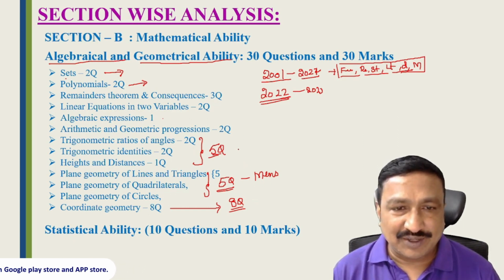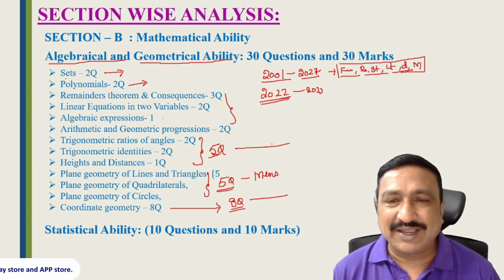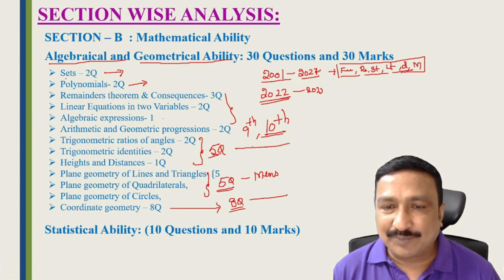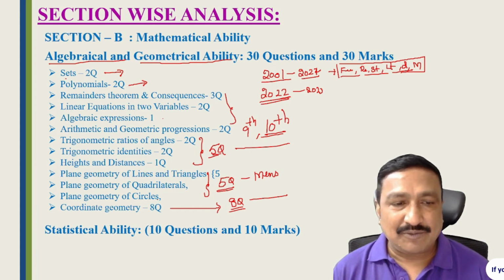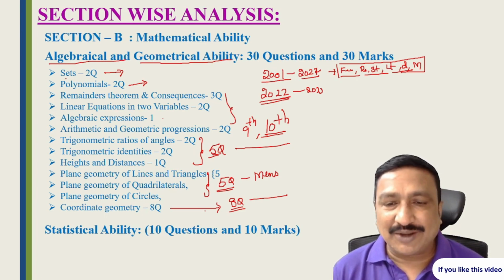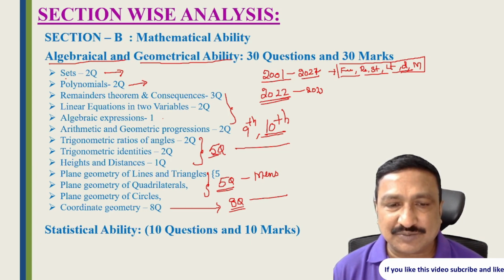If you want to prepare for these topics, take any 10th class textbook, or if you are very good in 9th class also, we can take 9th class and 10th class textbooks and prepare all the concepts. If you prepare all the concepts, you can remember the basics very easily. For example, if you look at coordinate geometry, there are hardly 20 to 25 formulas. If you prepare all the 25 formulas, you can easily answer 8 questions.